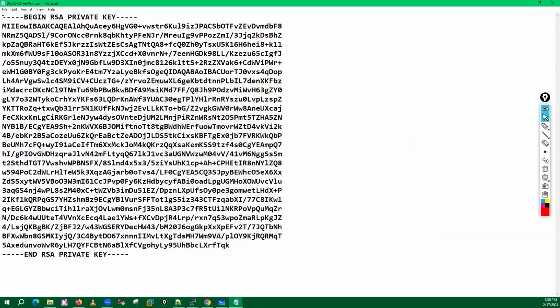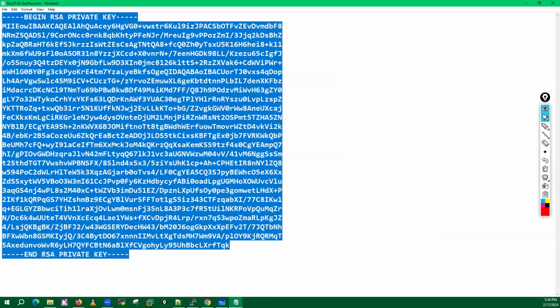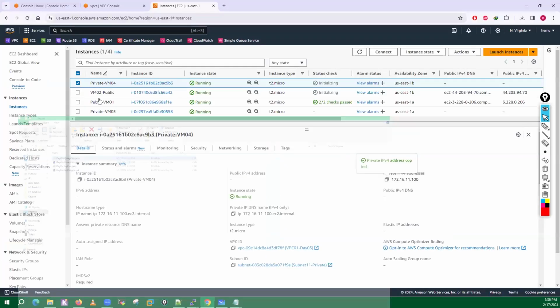Now, I'll copy this key pair again, because this is the key pair I was using on my private VM4, right? And I'll go here.